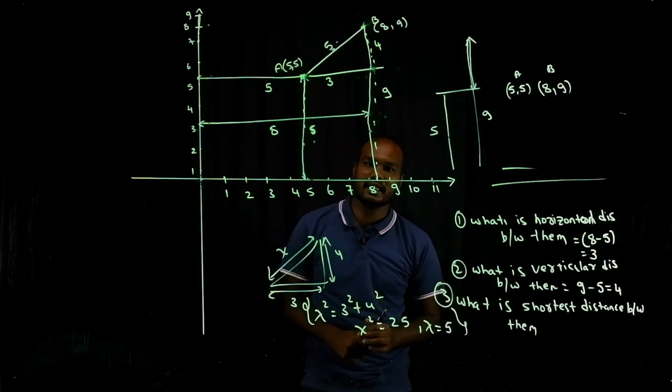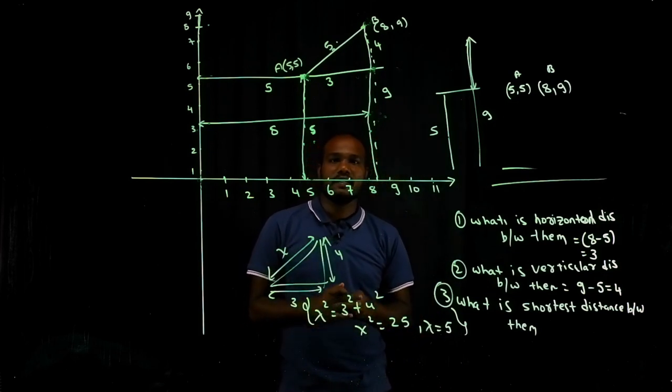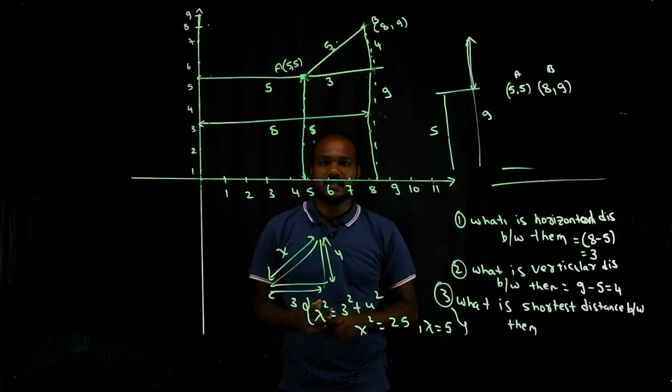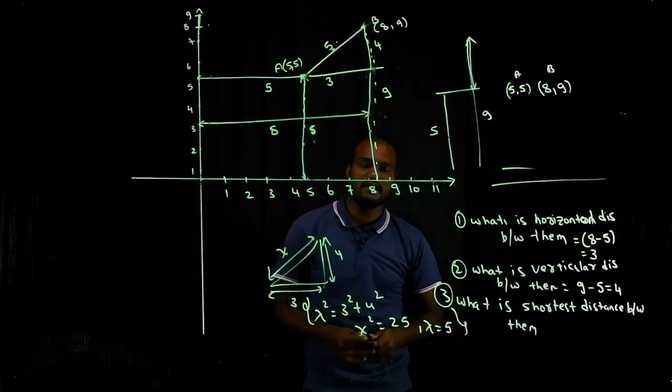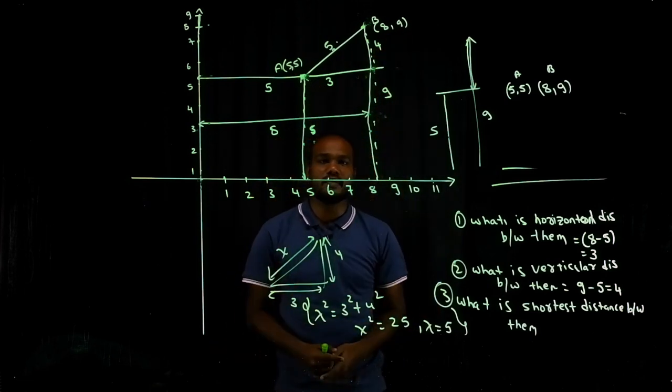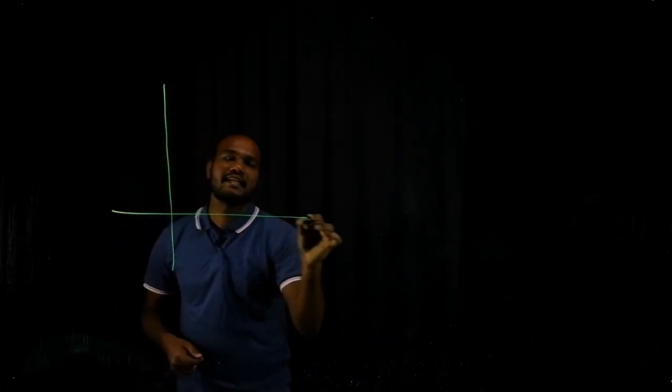Is that good? Yes or no? We will take a generalized form of x1 and x2 and figure out the formula that you need to remember. Okay, now let's generalize this. How do we generalize? Just take an axis. This is the y-axis, this is the x-axis.